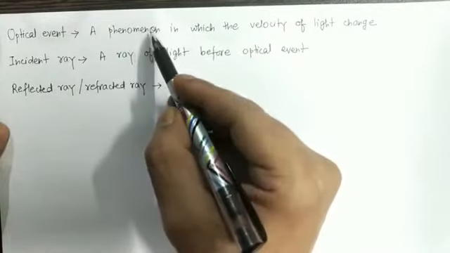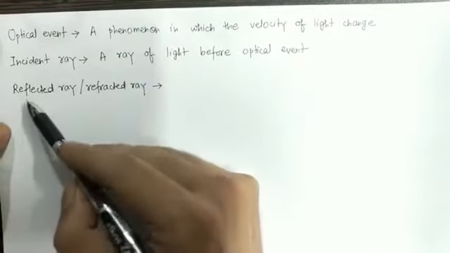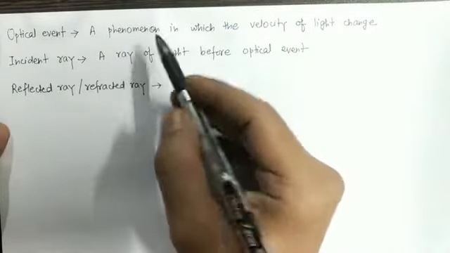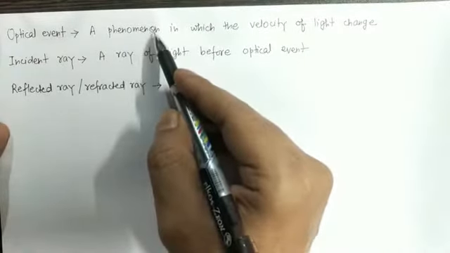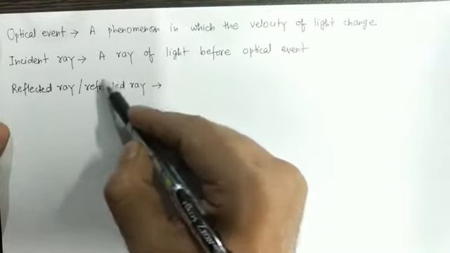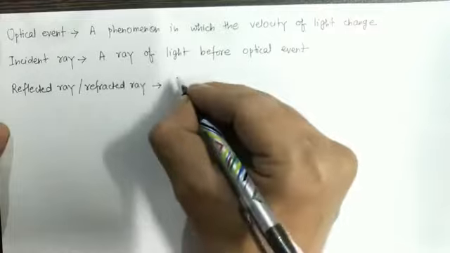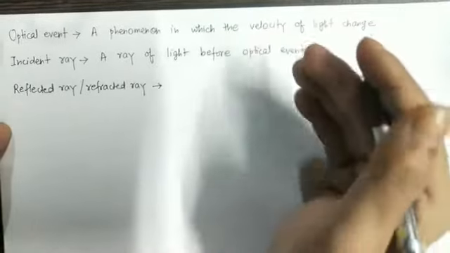If the phenomenon is reflection, then the concept of reflected ray comes into play, and if the phenomenon is refraction, then refracted ray comes into play. So it is simply a ray of light after the optical event.